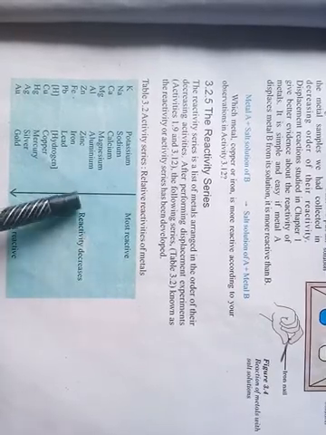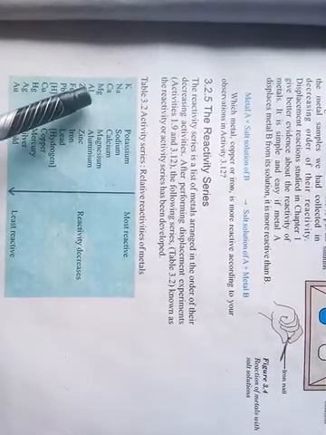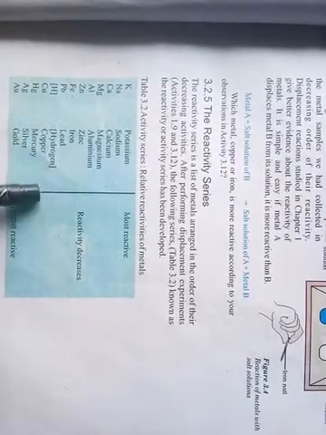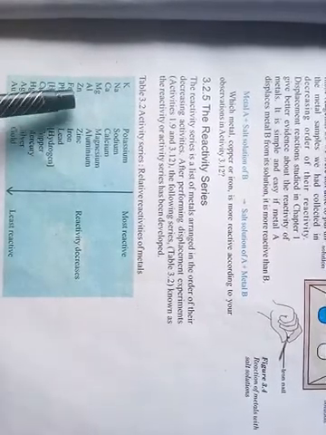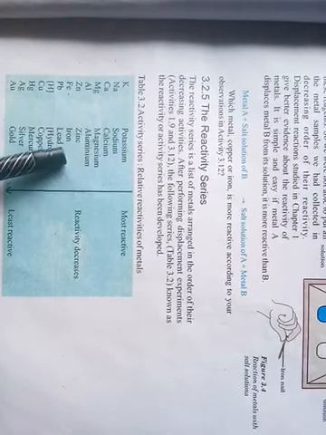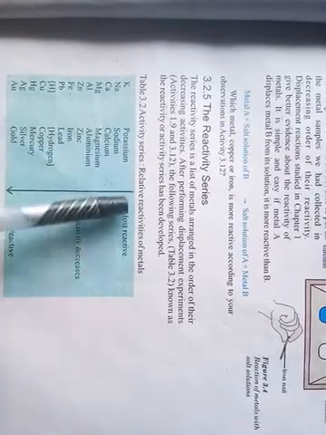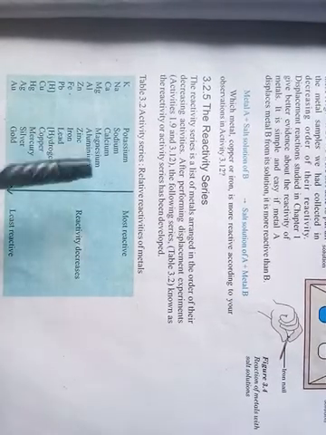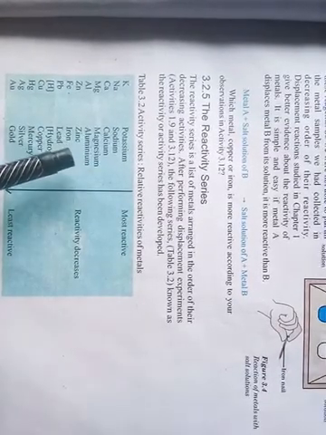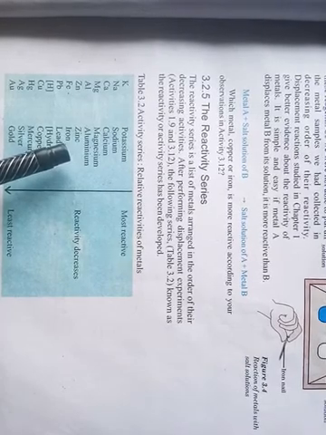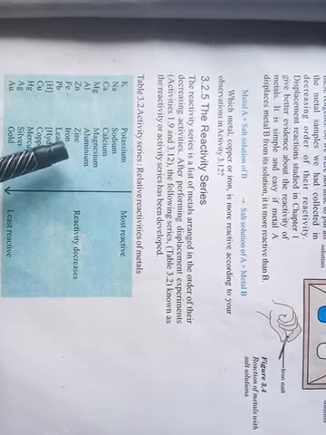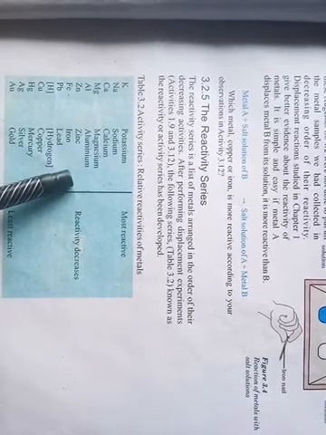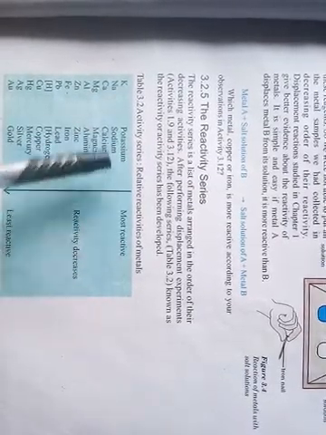Whereas the metals like magnesium, aluminium, zinc, iron, lead have reactivity intermediate between the most reactive and least reactive. That means they react with the given solution or whatever acids are there, but they will react with less speed as compared to the most reactive metals.